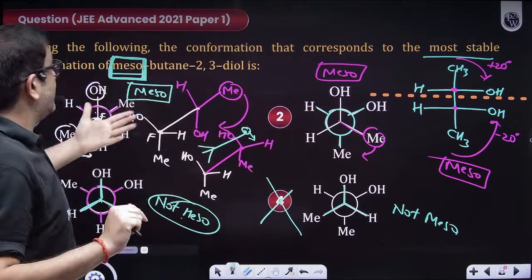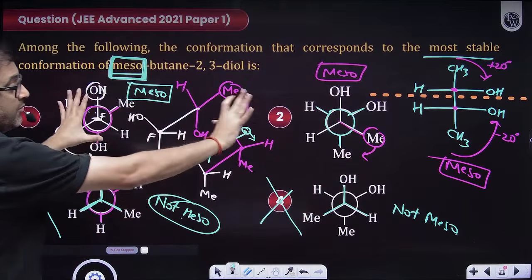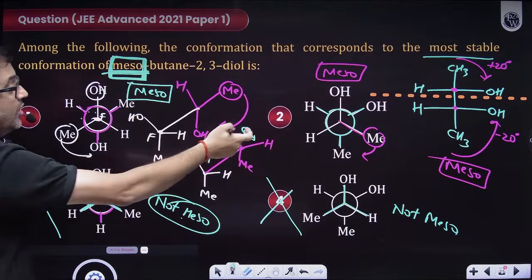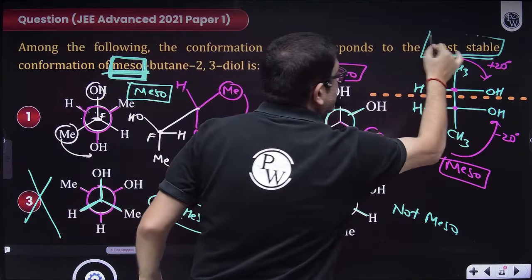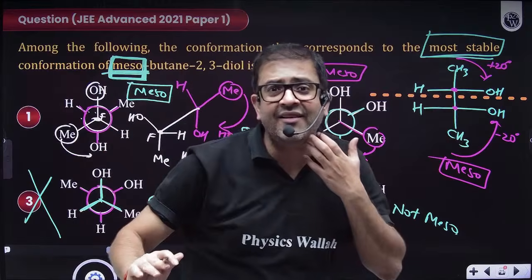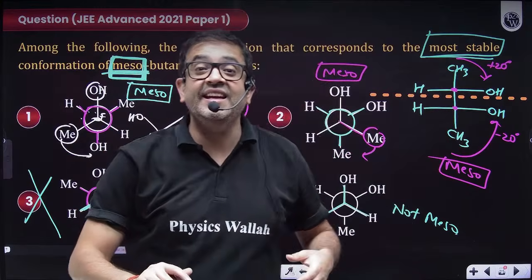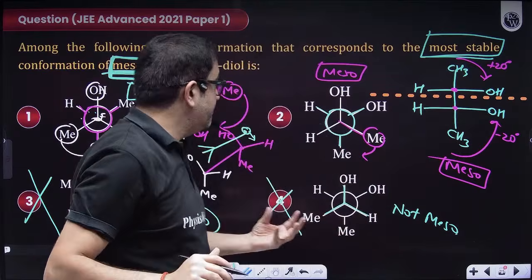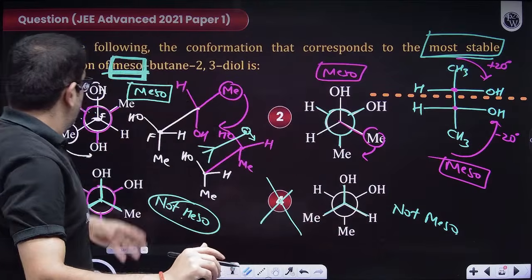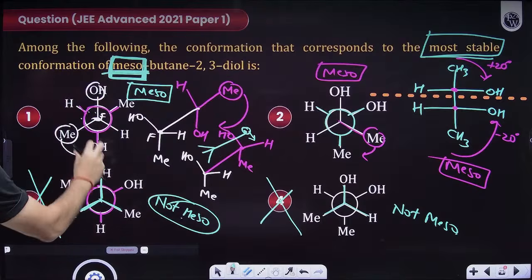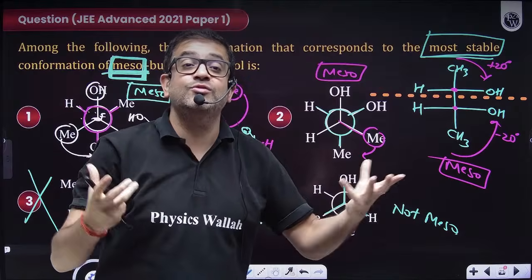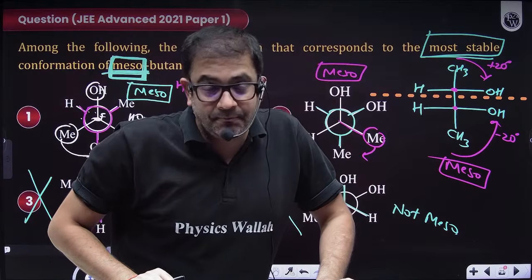The question is now telling me that among them, the first and second are meso. But among them, who is more stable? So now this is your class 11th NCERT logic. Technically anti-staggered is more stable because the bulky groups OH, OH, Me, Me are at maximum distance, so least van der Waals strain.